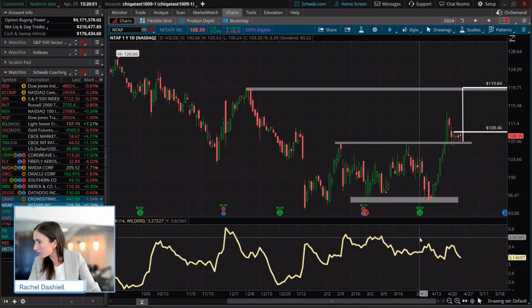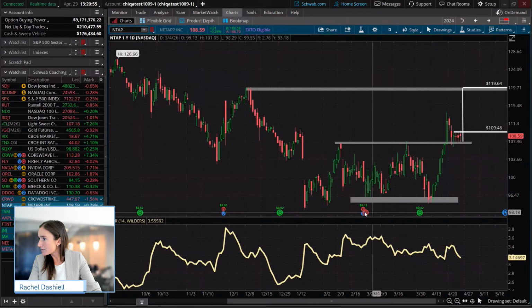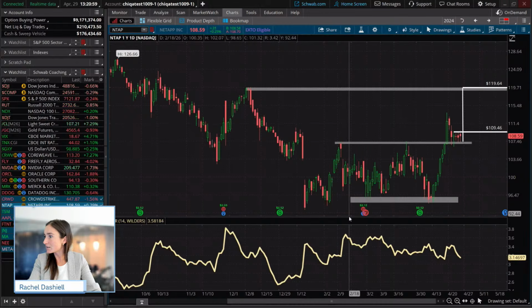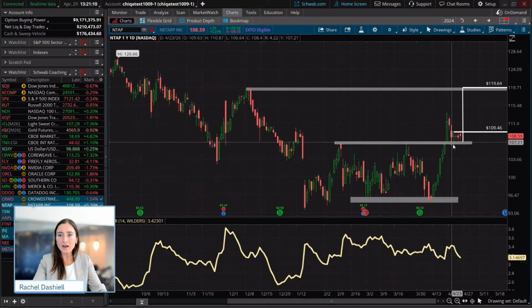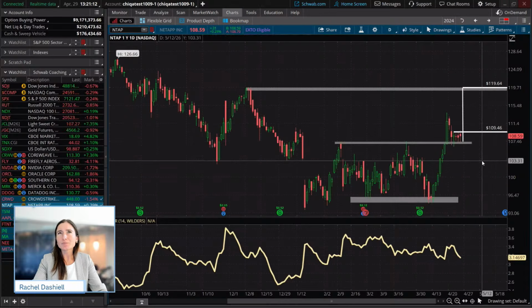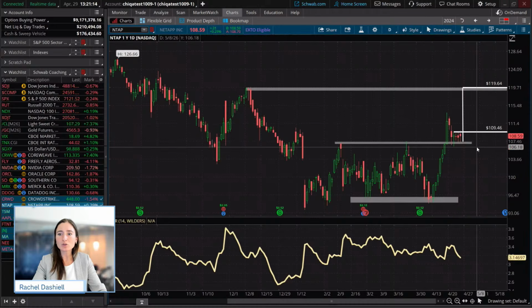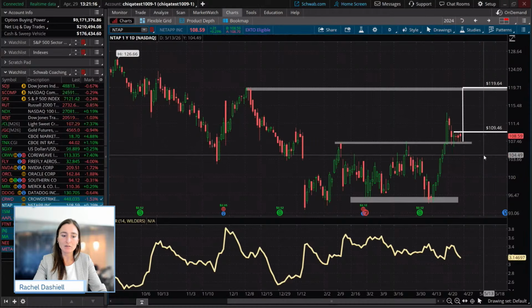So let's take a look at the chat here. Is there a way to scan for that long wick pattern? It does work pretty well most times. So, Deepak, I don't know if there's necessarily a way to specifically scan for that pattern or that formation. You'd kind of have to know the time period that you're looking at.